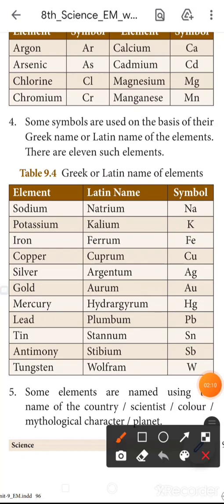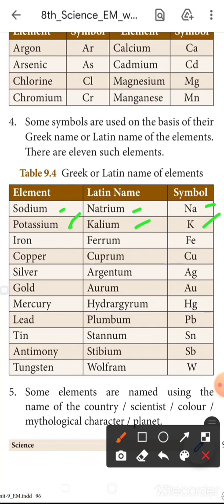I'll repeat: sodium, natrium. The symbol is Na. Then potassium, kalium, K. If you are wondering why, when the element name is sodium, we take the symbol Na, it is because some element symbols are taken from the Greek or Latin name. The Latin name of sodium is natrium, so we take the symbol Na.